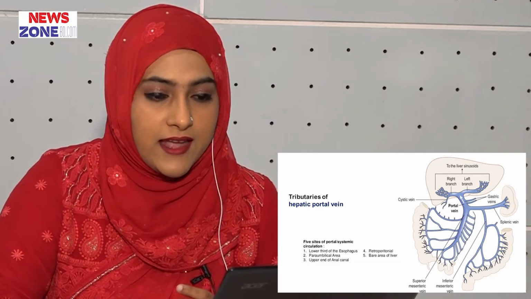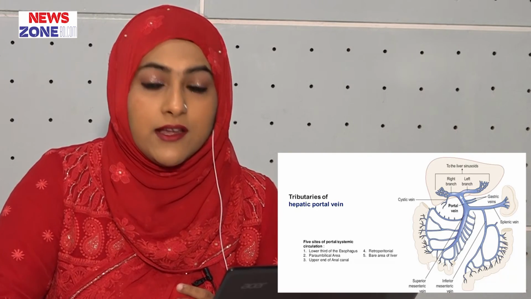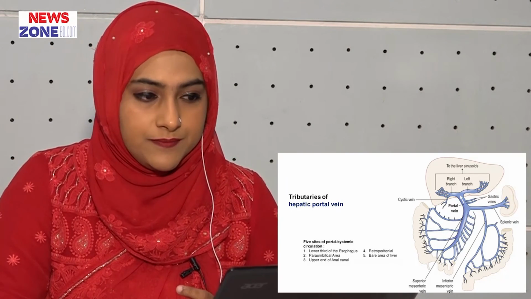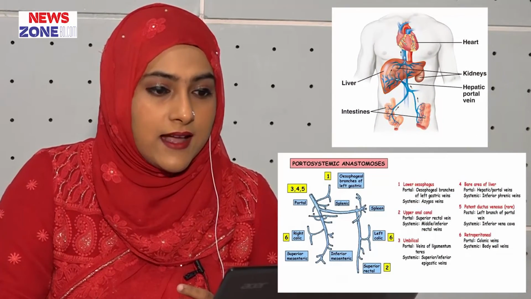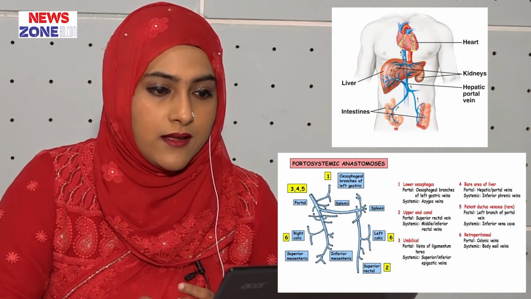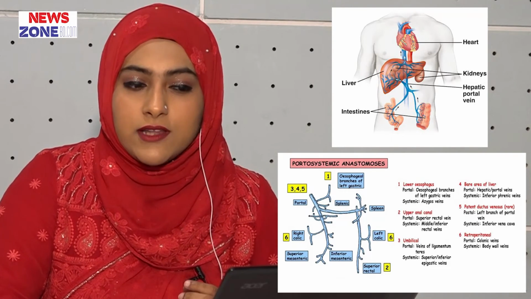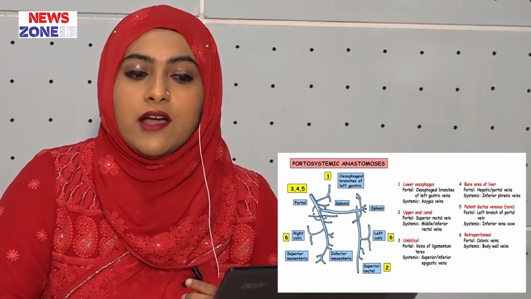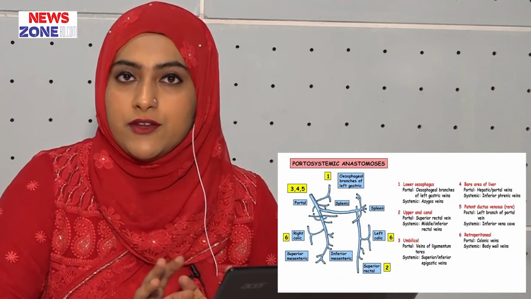What are the tributaries of the portal vein? We have to know that they are the right and left branches of the portal vein, the cystic vein, the superior mesenteric vein and the inferior mesenteric vein. In the last class, I discussed with you the portosystemic anastomosis. Where does the portosystemic anastomosis occur? That is at the lower esophagus, upper anal canal, umbilicus, bare area of the liver, patent ductus venosus and the retroperitoneal region.